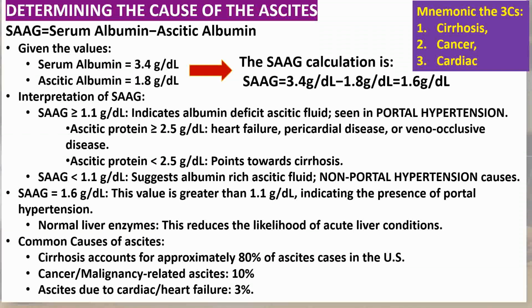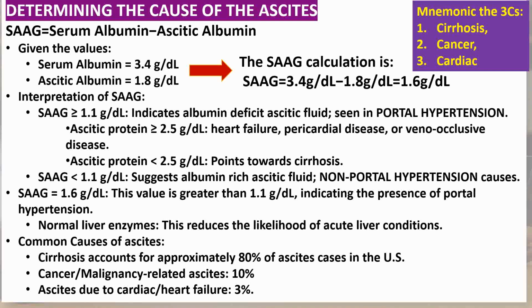Now, let's consider the most likely cause. Remember the mnemonic the 3 Cs to remember the 3 most common causes of ascites: cirrhosis, cancers, and cardiac failure. In the United States, cirrhosis is responsible for about 80% of ascites cases. Other causes include malignancy-related ascites and ascites due to heart failure, which account for 10% and 3% respectively. Less common causes are tuberculosis, dialysis-related issues, and pancreatic diseases.